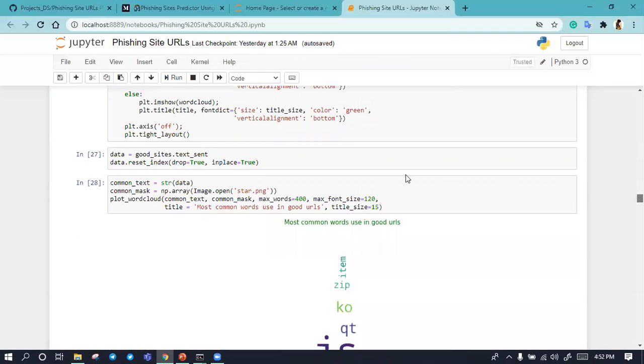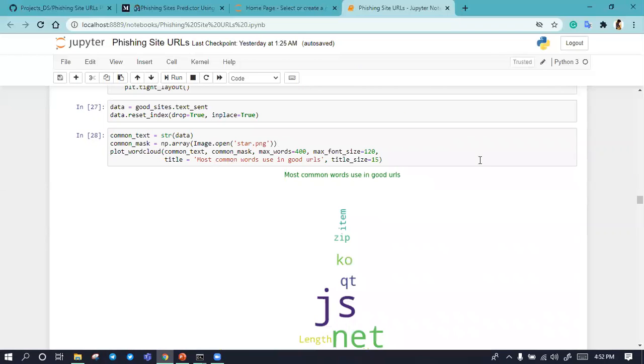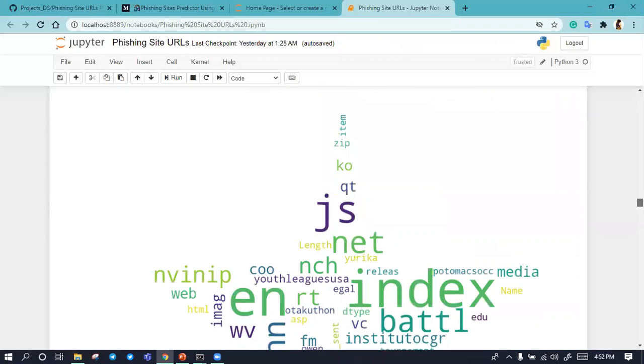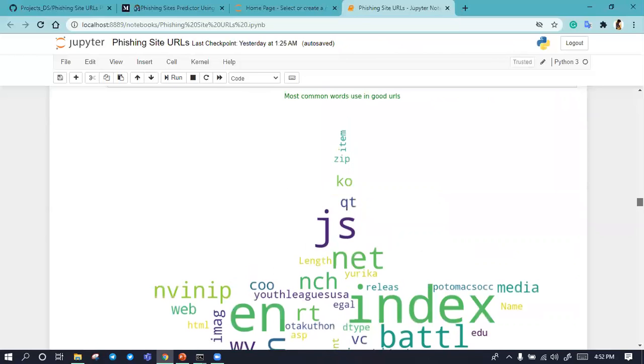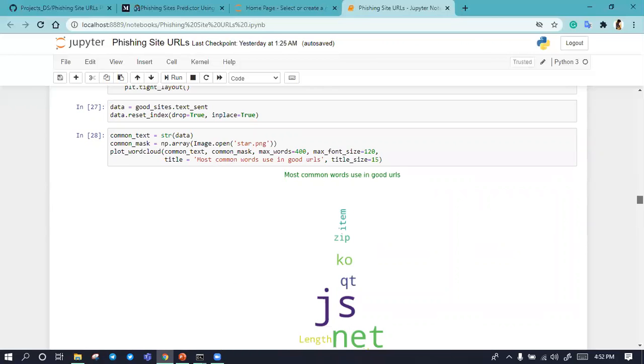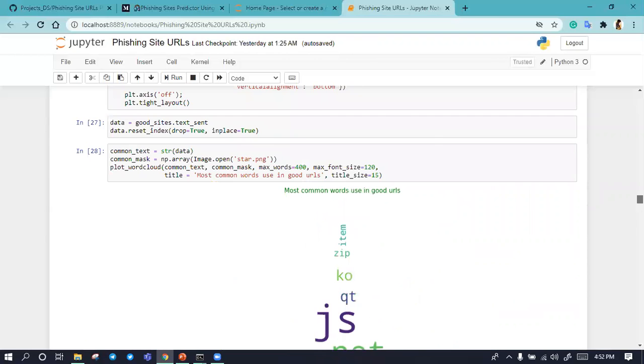I'm calling this function here, and you can see all the words which are coming in good URLs.